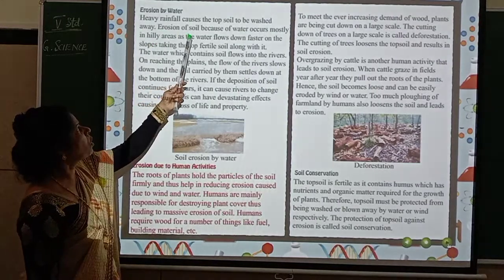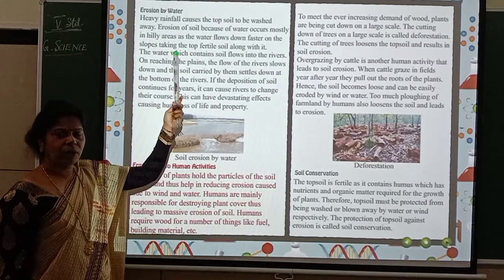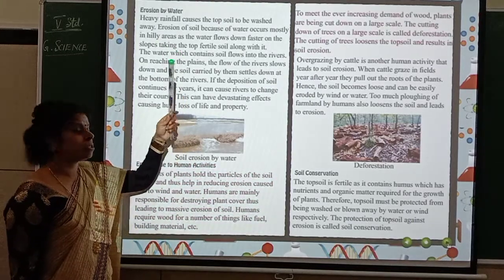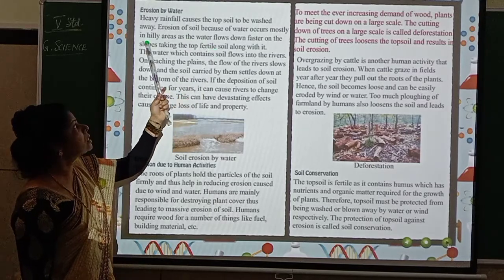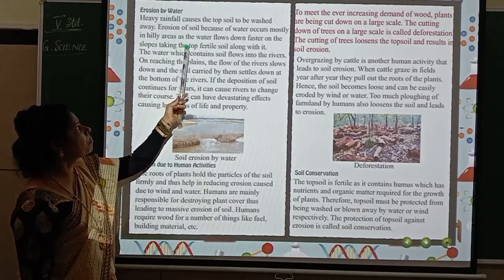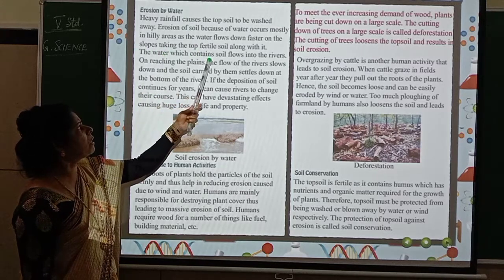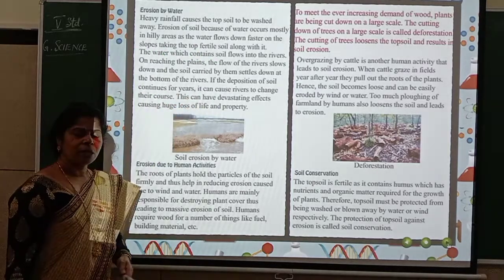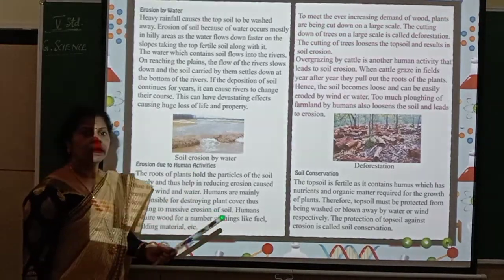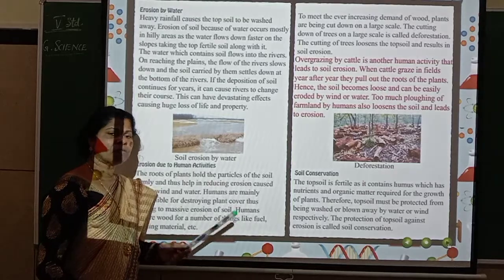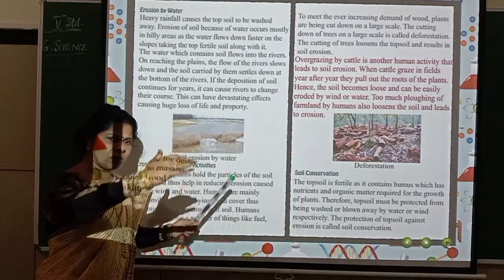Heavy rainfall causes the topsoil to be washed away. Erosion of soil because of water occurs mostly in hilly areas as the water flows down faster on the slopes, taking the top fertile soil along with it. So especially where do you see this erosion by water? Especially in the hilly areas. How are the hilly areas? They are slanting, isn't it? There will be sloping areas.